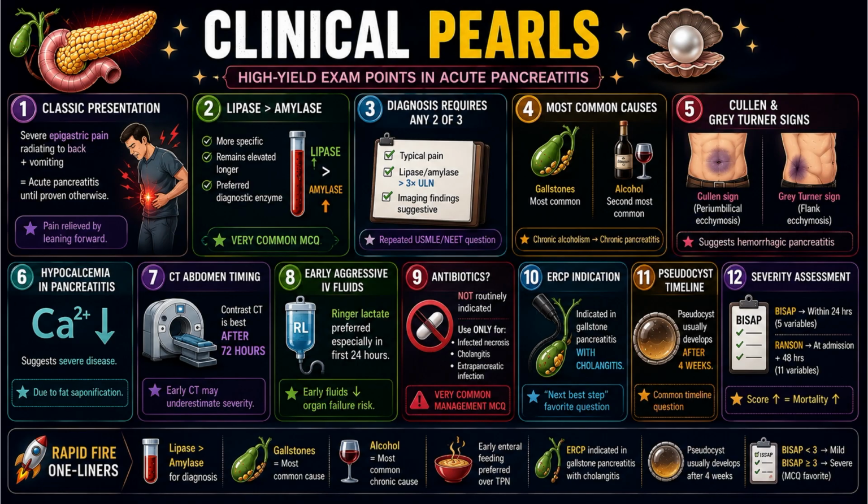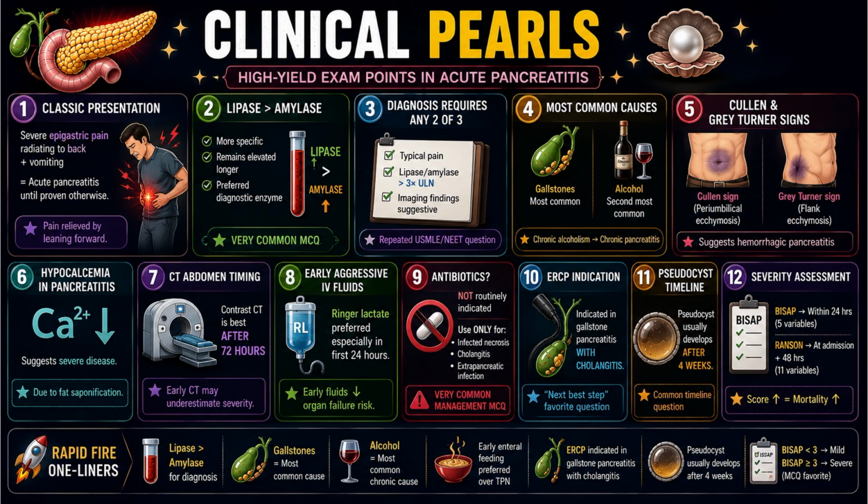Point number 9. Antibiotics are not routinely indicated. Use only if infected necrosis, cholangitis or extrapancreatic infection. Next, ERCP indication: it is indicated in gallstone pancreatitis with cholangitis. Next, pseudocyst timeline. Pseudocyst usually develops after 4 weeks. Severity: BISAP within the first 24 hours, Ranson's at admission plus after 48 hours. High score means higher mortality.